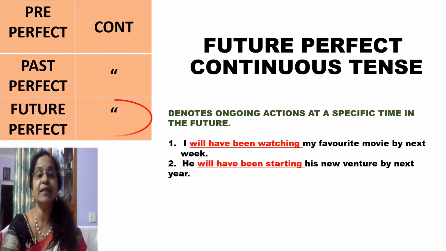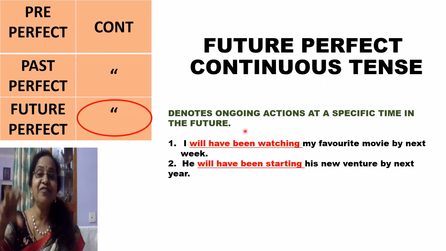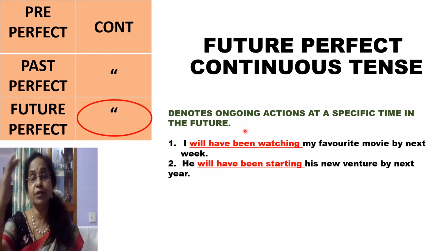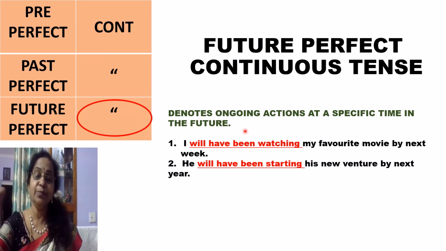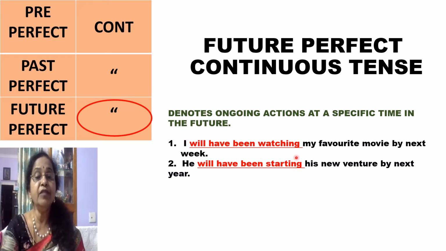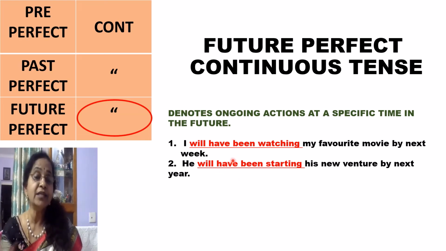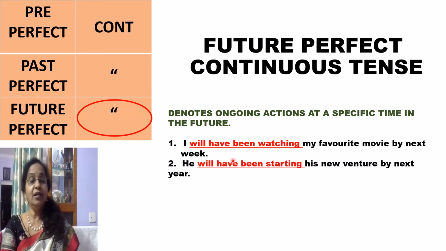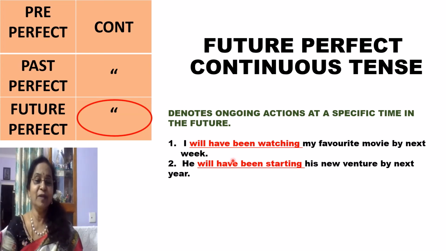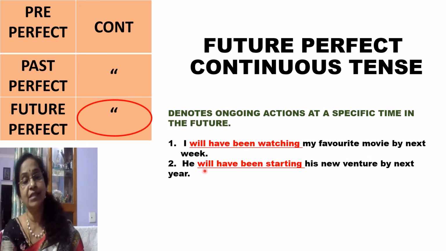Coming to the next tense, future perfect continuous tense. This denotes ongoing actions at a specific time in the future. In the future, from this period to that period, this action will be taking place. I will have been watching my favorite movie by next week. I've already booked my tickets. I know the timings. By next week, this time I'll be watching my favorite hero's or heroine's movie.